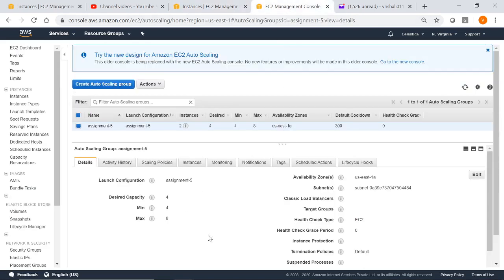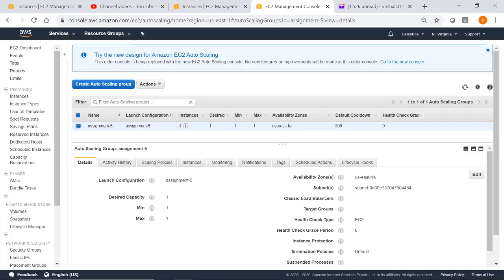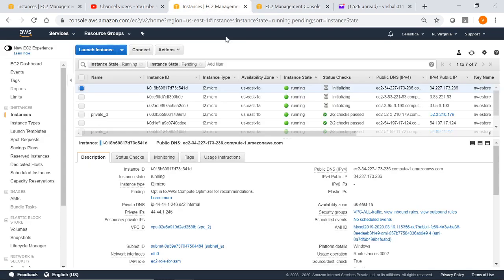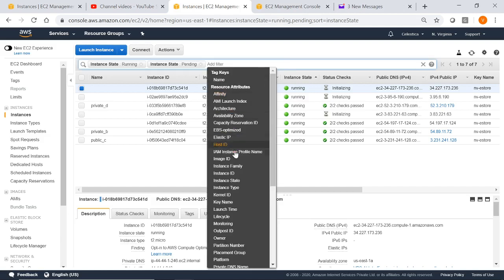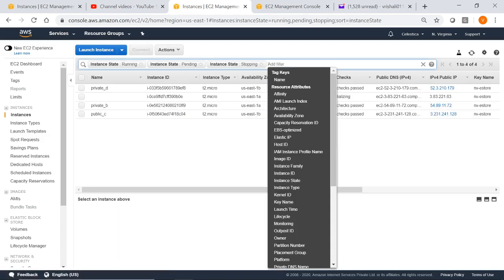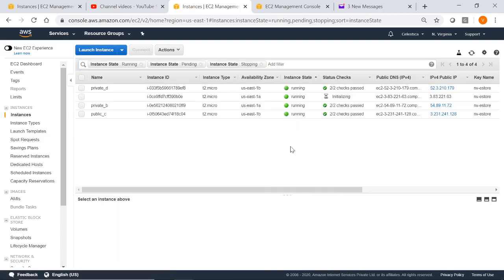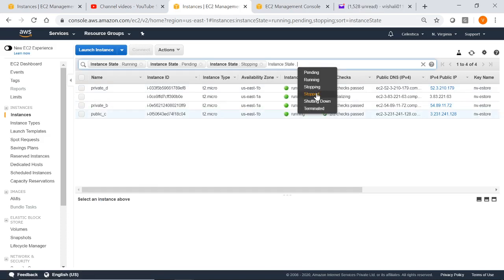Now let us reduce the capacity. Let us make it 1, minimum 1, maximum 1, and save it. These are all running. Let us again keep a watch on the dashboard, and let us also add the state as stopping. Okay, they all have entered a different state. Stopped.